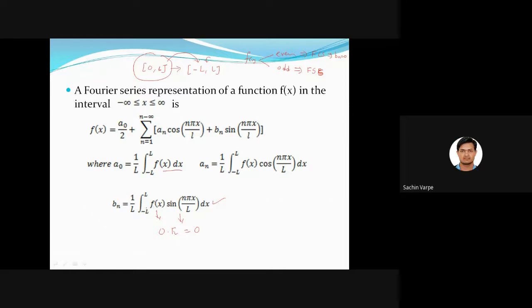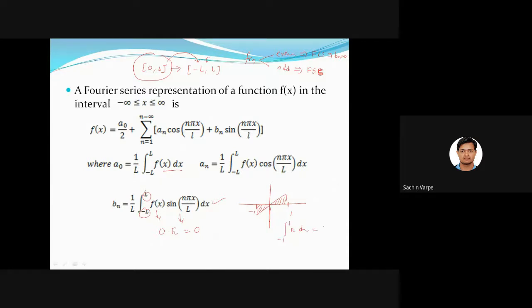Integration of an odd function over the two-sided interval from minus L to L will always be zero, because ultimately integration is nothing but the area under the curve. If the function is odd, it is symmetric about the origin. For example, consider f of x equal to x, which is an odd function. If I consider the interval from minus 1 to 1 and measure the area under the curve, we can see this area is cancelled by this area. If I take the integration from minus 1 to 1 of x dx,